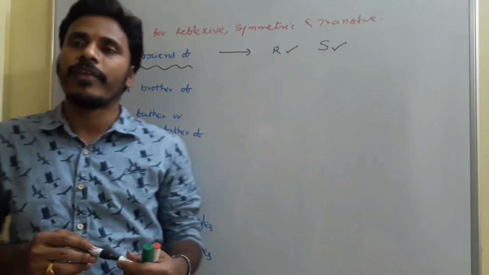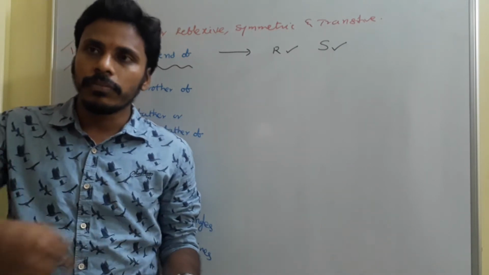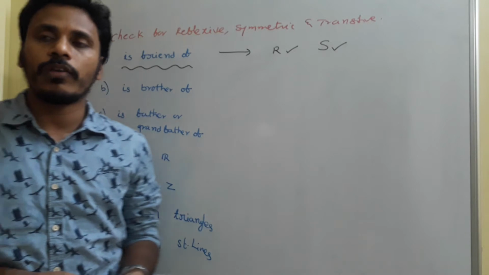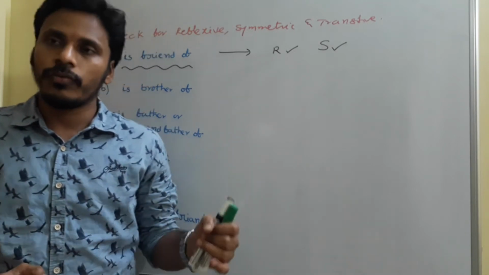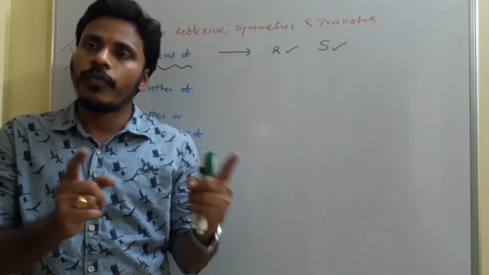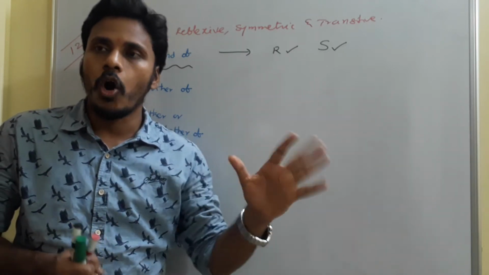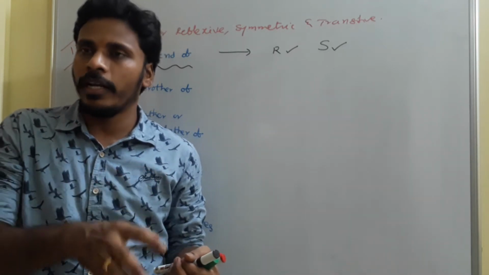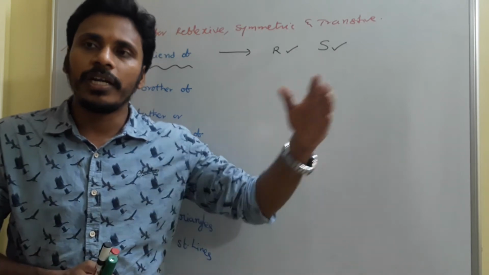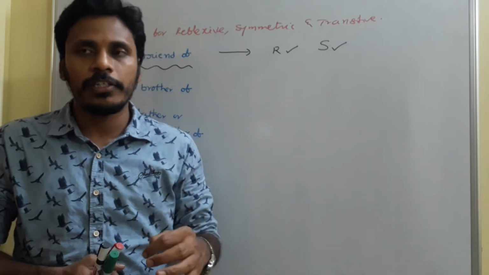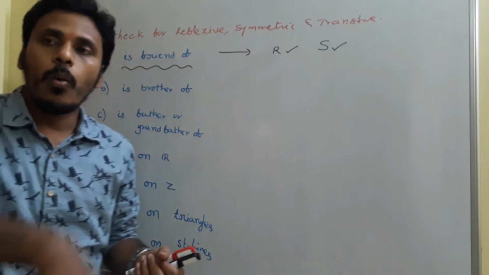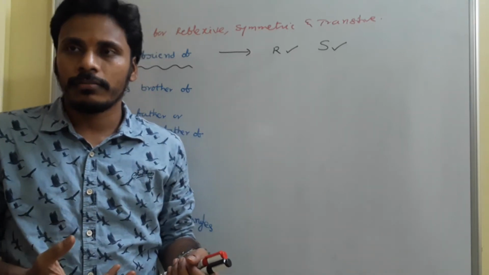And coming to the transitive, see, the friendship has to transfer from the first one to the last one. Suppose A is friend of B, and B is friend of C. So A and B are related with friendship, B and C are also related with friendship, and now we need to check whether A and C are friends or not.